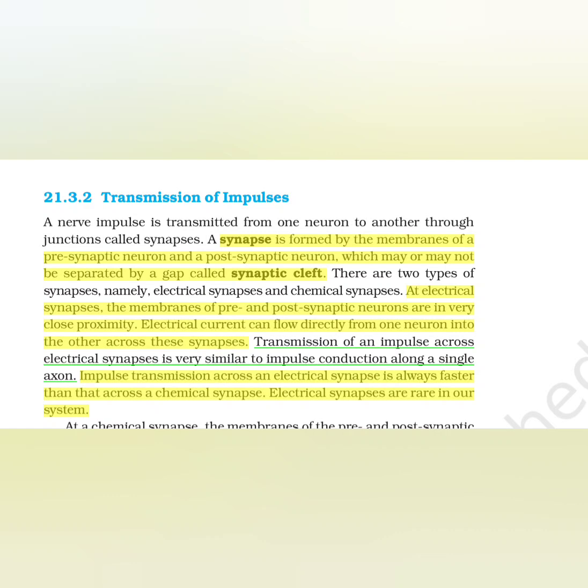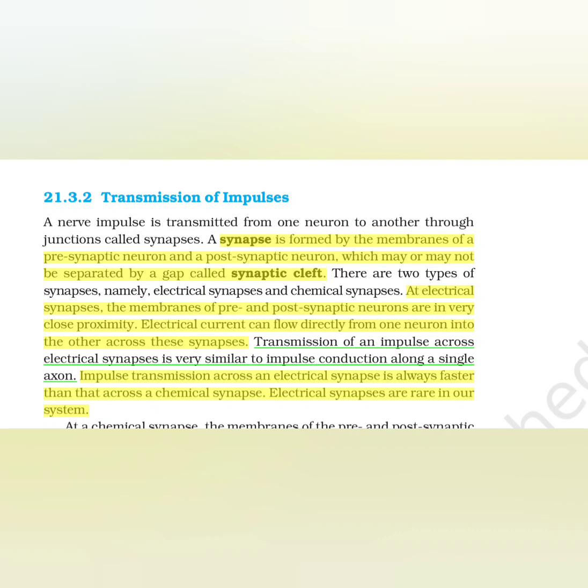There are two types of synapses, namely electrical synapses and chemical synapses. At electrical synapses, the membranes of pre- and postsynaptic neurons are in very close proximity. Electrical current can flow directly from one neuron into the other across these synapses.